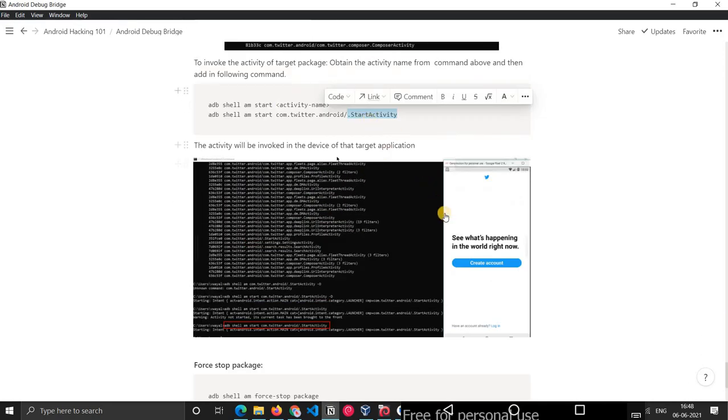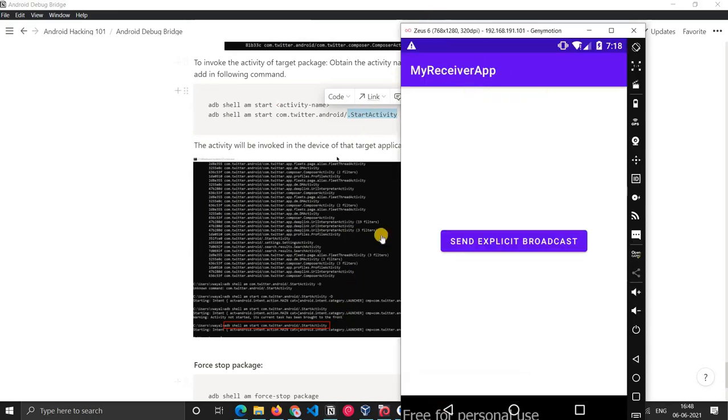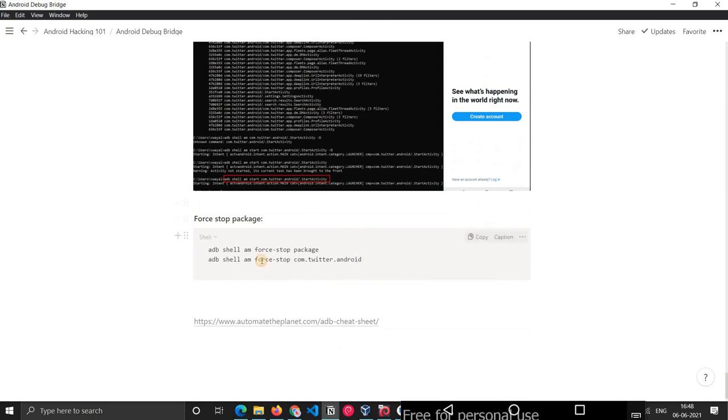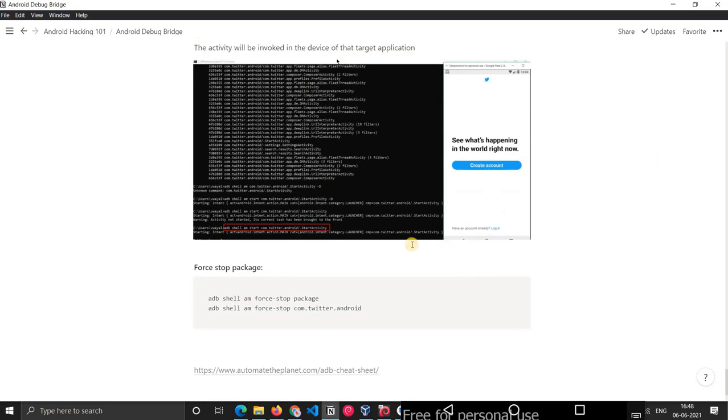So here I tried invoking the activity of Twitter with start activity, but as you can see that we have invoked with the receiver application. So you can just invoke any activity inside the device. So you can even force stop the particular package. You just have to give the package name and then force stop. Say if the application is not behaving properly, you can even force stop with the help of ADB. So yes, these are the different commands which will be helpful for Android hacking in ADB.